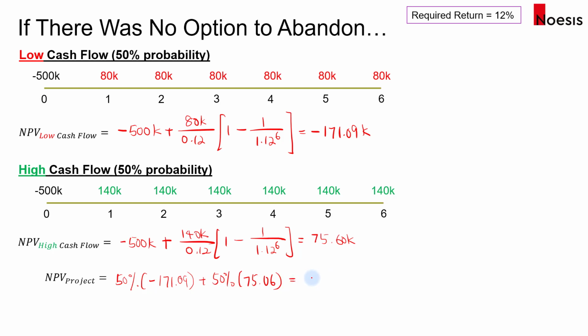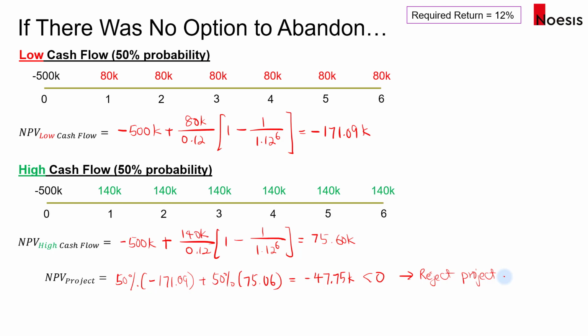So that gives a negative 47,750. Okay, so that is the NPV of the project, which is negative. So in this case, a negative NPV means we will reject. Okay, we will reject the project. So that's a decision, assuming that there is no real option or the option to abandon in this case.